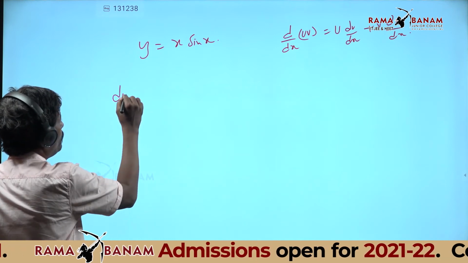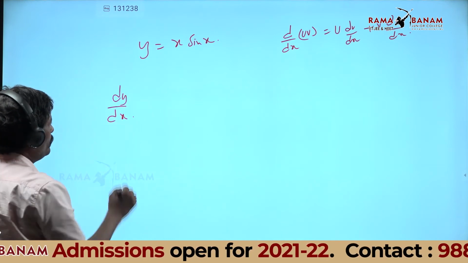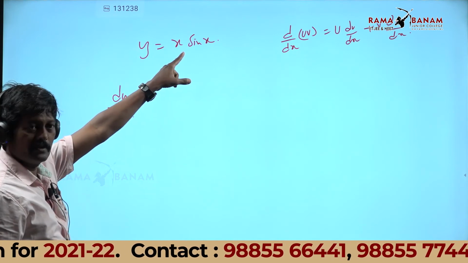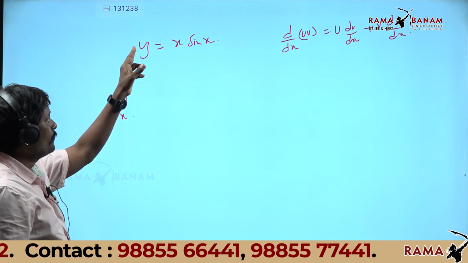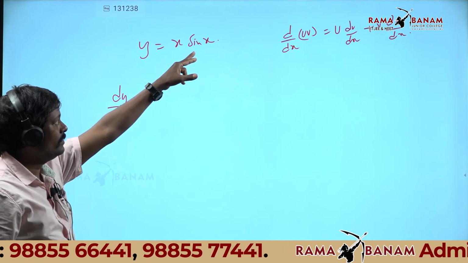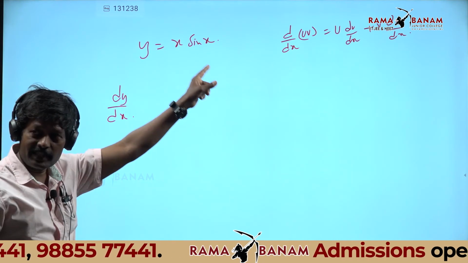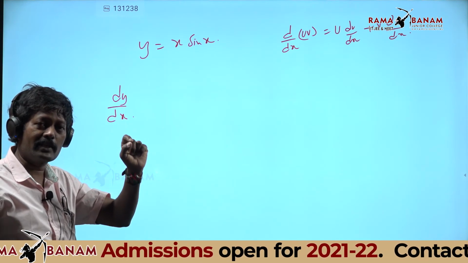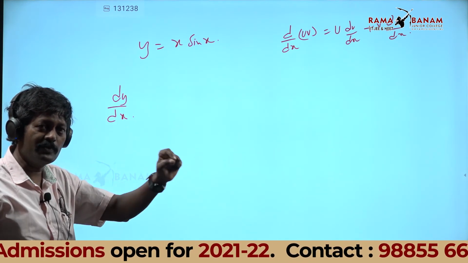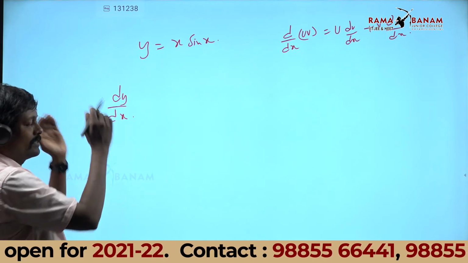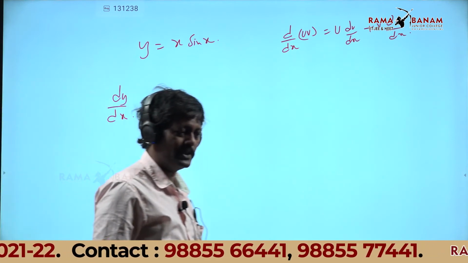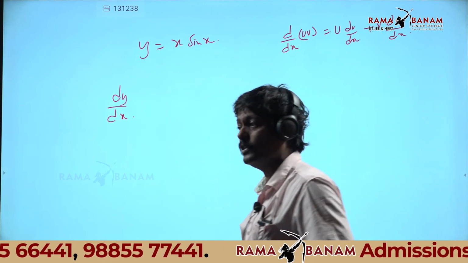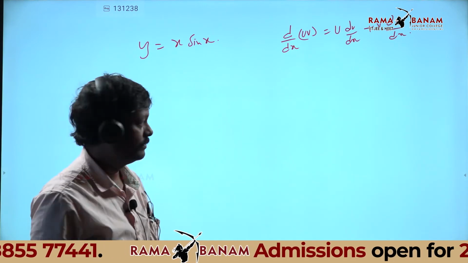So dy by dx. What do you mean by dy by dx? Differentiating y with respect to x. Or if you draw this curve, x sin x curve, and if you draw a tangent at a particular point, the slope of the tangent is dy by dx. Actually dy by dx is nothing but the slope of the tangent drawn at a particular point on the given curve.